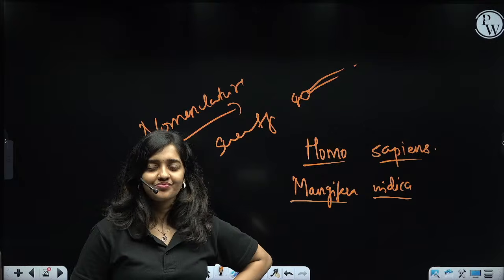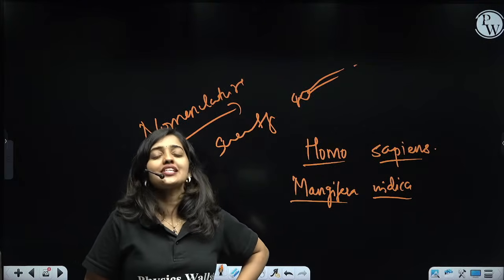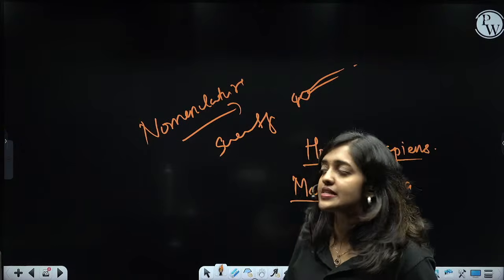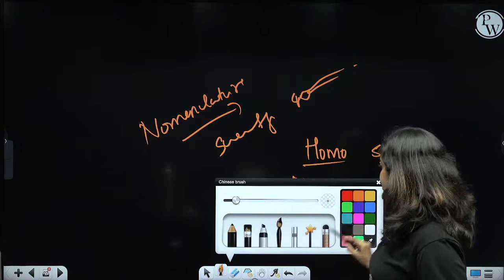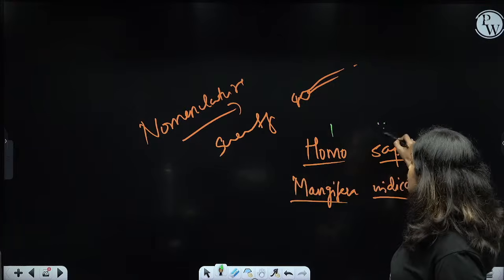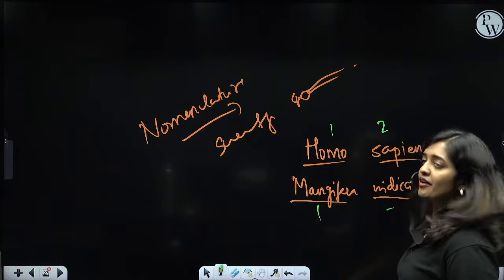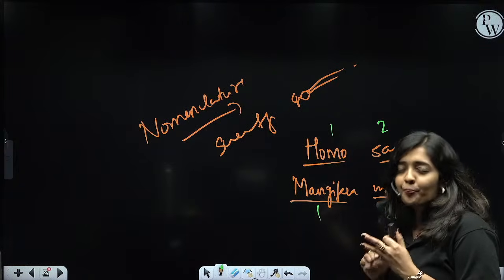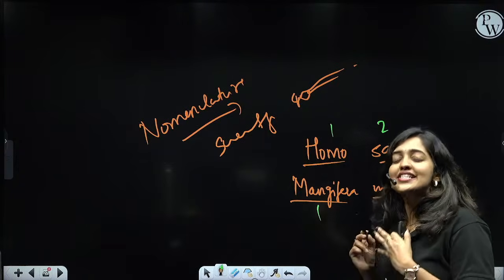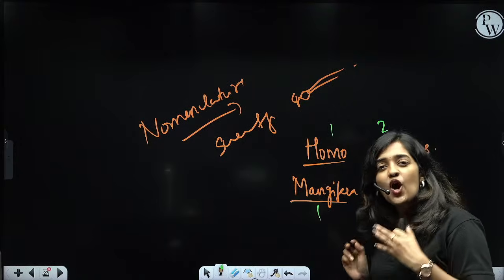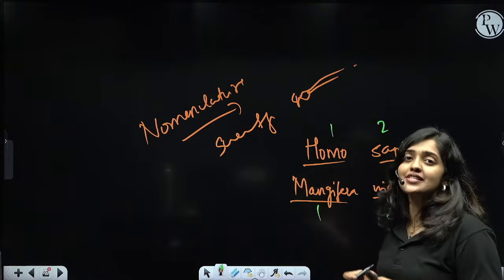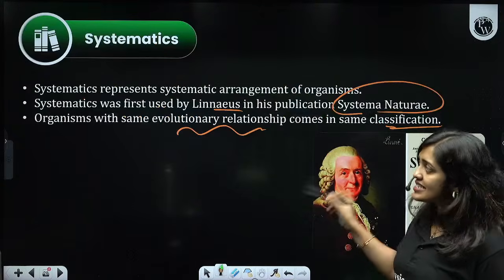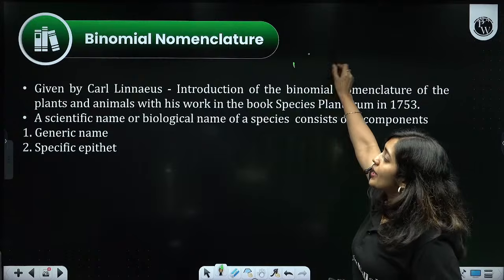While analyzing all the scientific names, we could understand that a scientific name consists of two parts. Just imagine Homo sapiens: one part, next part, right? So a scientific name consists of two parts. For an organism, in the nomenclature process, two parts of names are given, and that is why this naming is known as binomial nomenclature.